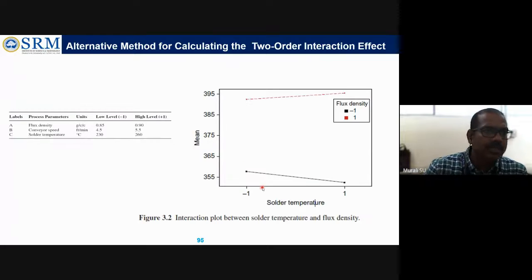And this graph is representing the same thing, but the interaction between defect versus shoulder temperature and how the flux density is affecting.